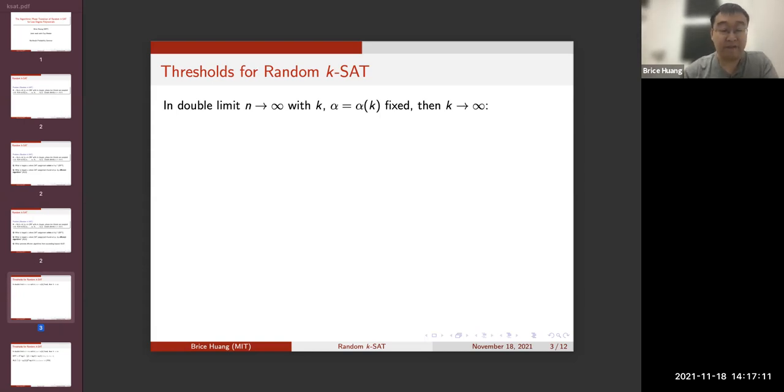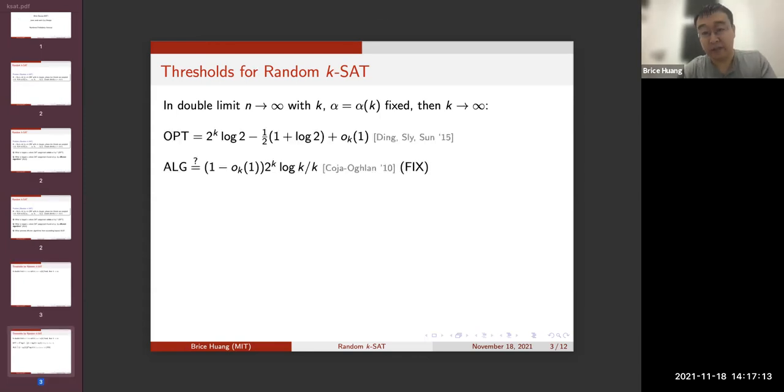In this double limit, the value of opt is known exactly. It's this value here, about 2 to the k log 2, which was established by the landmark paper of Ding, Sly, and Sun. Our attention will be focused on alg, for which a lot less is known. The current best algorithm is Fix by Coja-Oghlan, and it finds a satisfying assignment at clause densities about 2 to the k log k over k. Note that this is almost a whole factor of k smaller than opt.